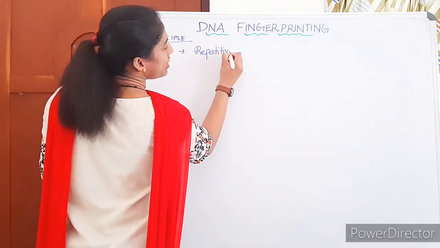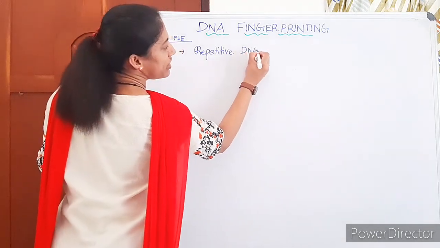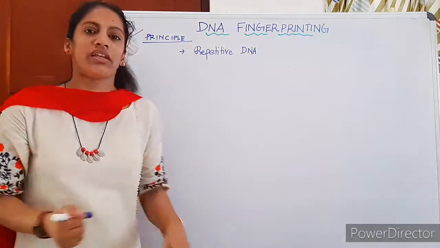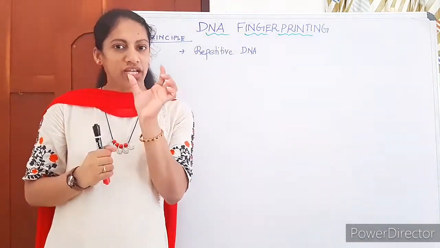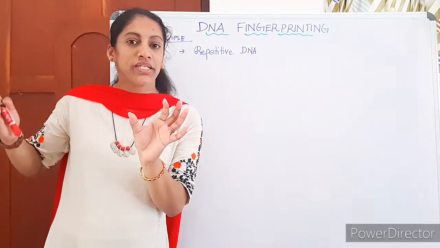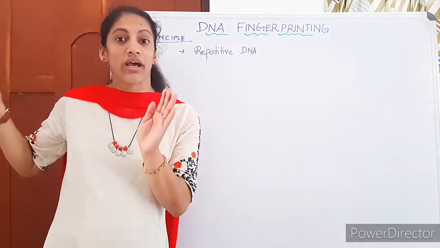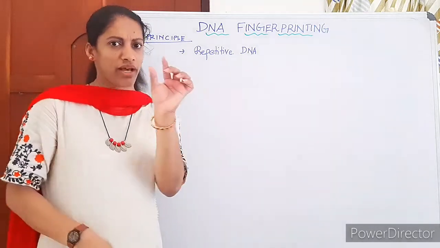What idea you have about repetitive DNA? This one you have already learned in HGP. What is meant by repetitive DNA? A repetitive DNA is a short stretch of DNA which is repeated many times in our DNA. Last time I drew it with the help of a small example.